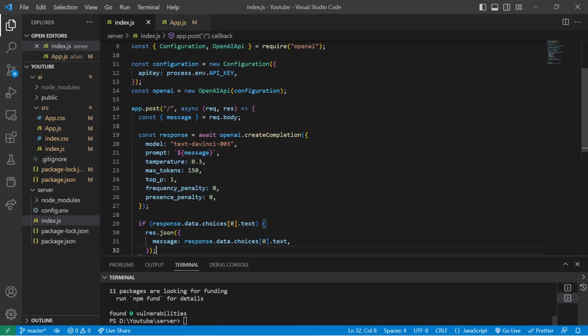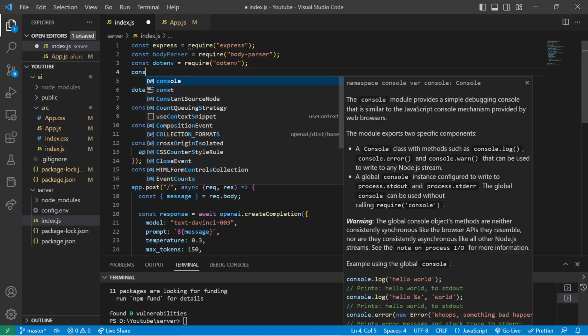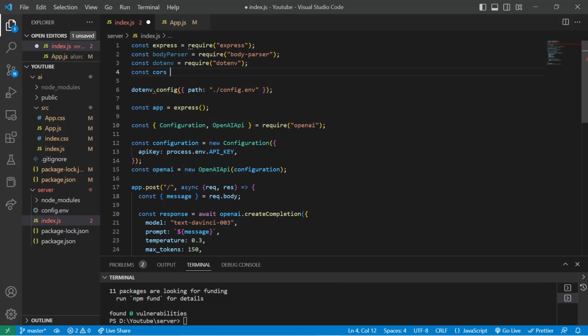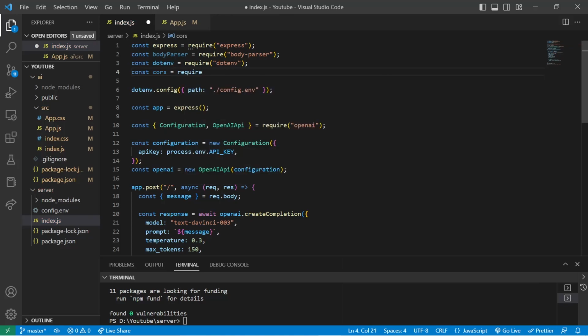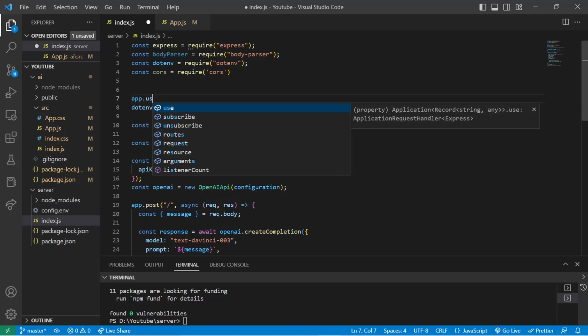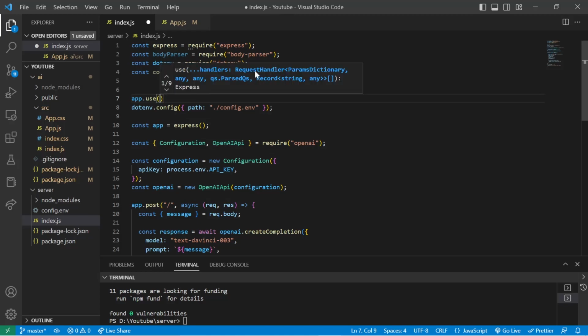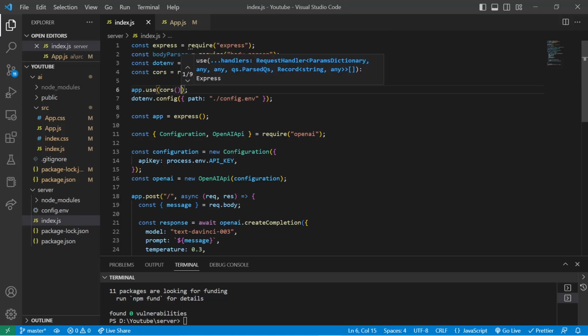Now inside our server, we'll write const cors equals require cors. Now to use this, we'll do app.use and cors. Okay, so this should fix our problem.